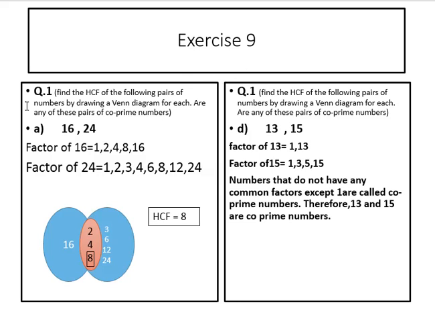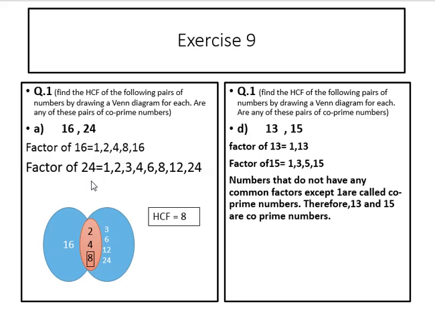Exercise 9. Question 1. Find the HCF of the following pairs of numbers by drawing a Venn diagram for each. Are any of these pairs co-prime numbers? 16 and 24. Factors of 16. 1 16 is 16. 2 8s are 16. 4 4s are 16. Factors of 16: 1, 2, 4, 8 and 16.